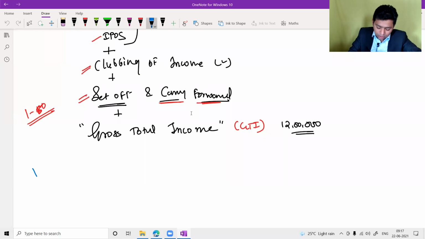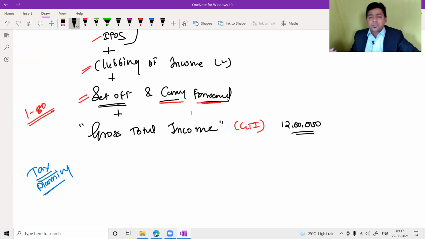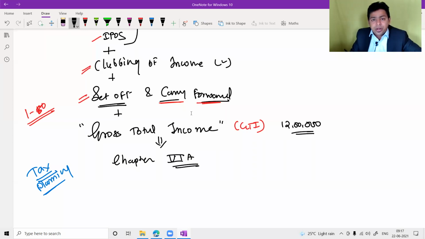Please understand, here the tax planning will start, and we will advise our assessee, sir, you have to do certain investment or certain types of expenditure which will give you benefit in your personal life, but at the same time you will get a lot of benefit from the income tax department, and then those benefits will start. Those benefits are known as Chapter 6A. This is an income tax chapter, my dear friend.